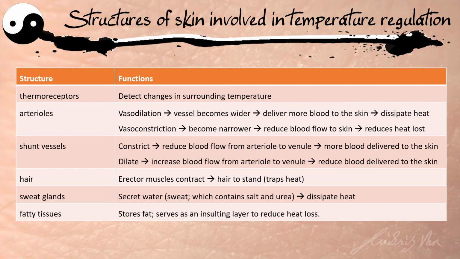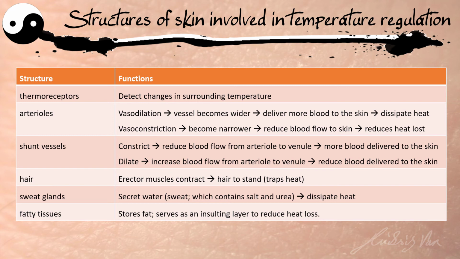As for our hair, it will stand and trap heat, but not very effectively in humans, I would say. Sweat glands will produce sweat, and our sweat is mostly water, so the sweat gland will secrete water, and together with it salt and urea will also be lost.